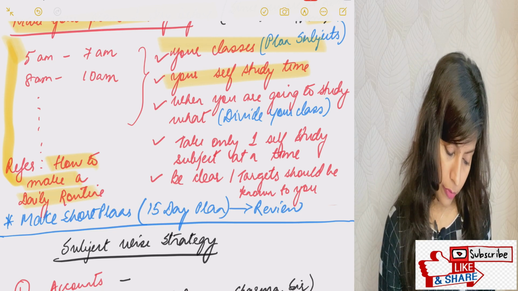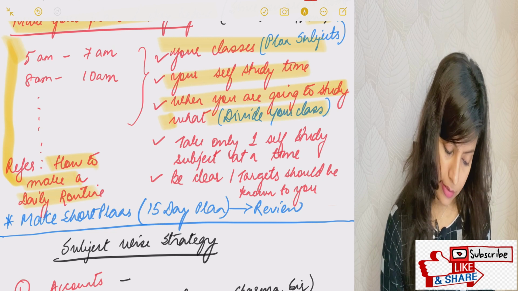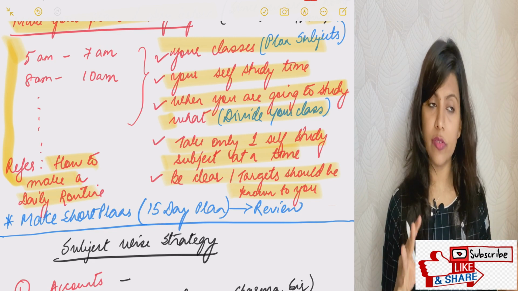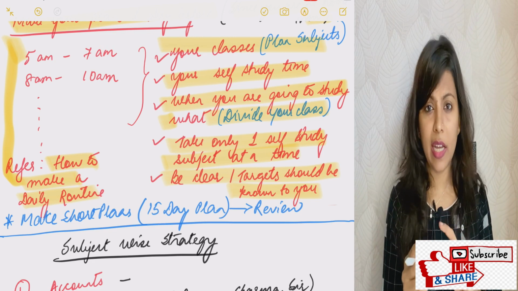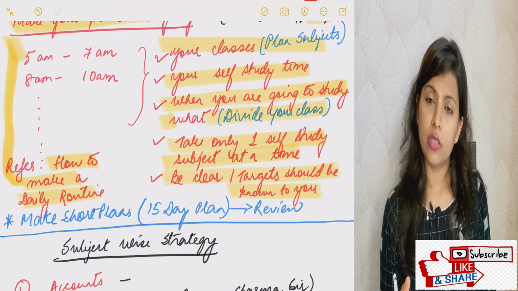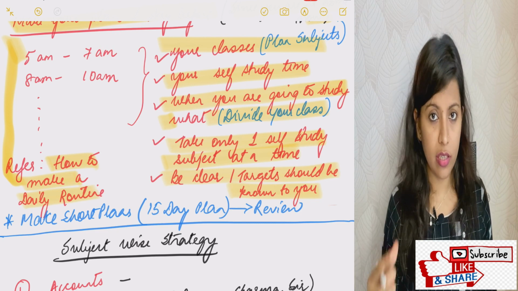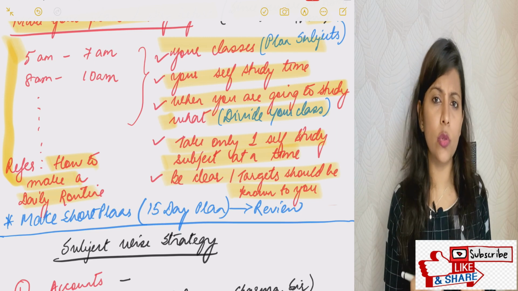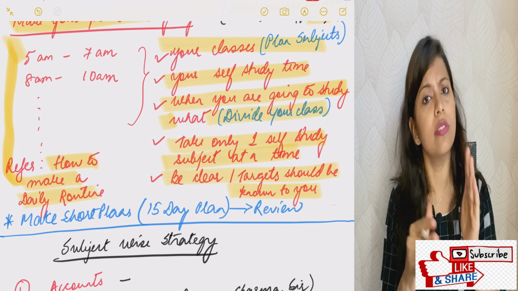When you are going to study what, divide your classes, and take only one self-study subject at a time. Be clear, and the target should be known to you. So 71 days are left, make a 15 days plan. Suppose you are planning not to take classes for law papers. Take the law book, see how many pages there are, and divide by 15 days. In 15 days you will be able to complete your course one time, law self-study.